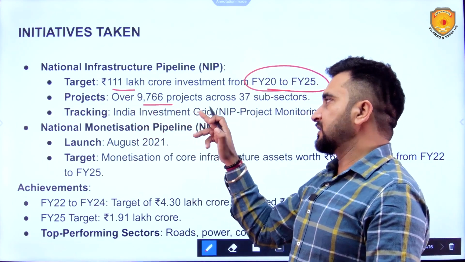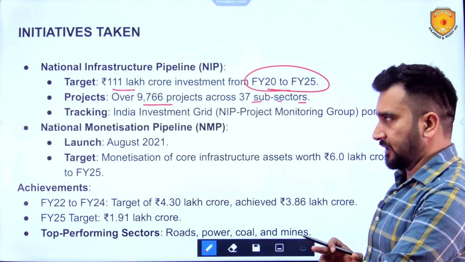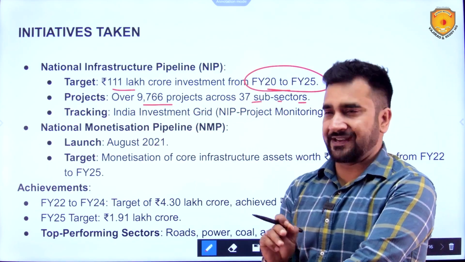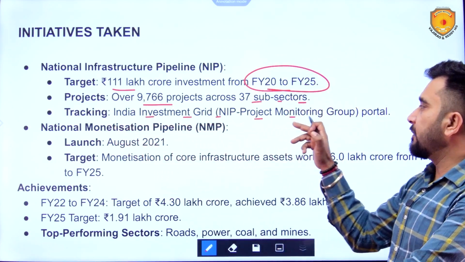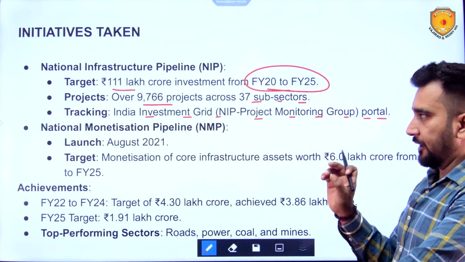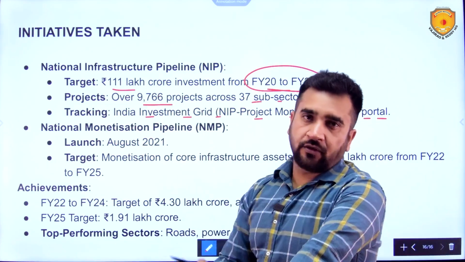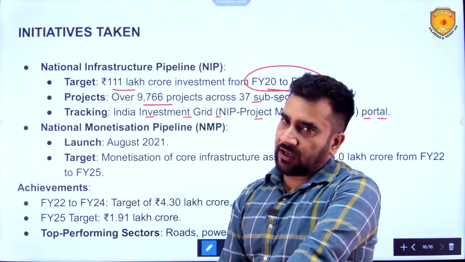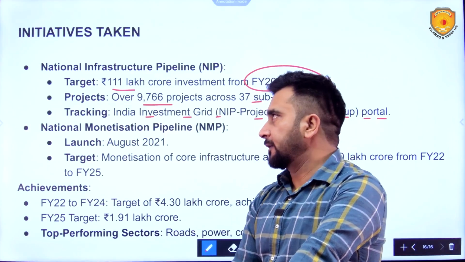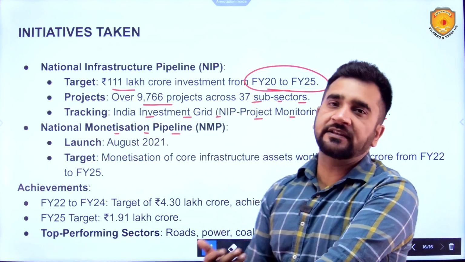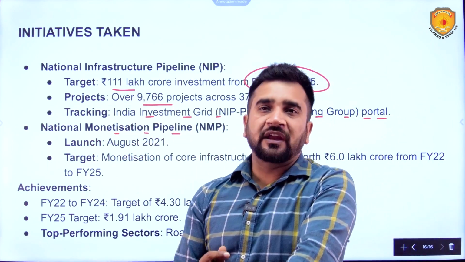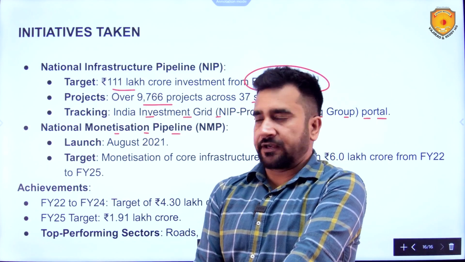Over 9766 projects across 37 subsectors are undertaken in this NIP, that is National Infrastructure Pipeline. Tracking: the India Investment Grid NIP Project Monitoring Group portal is there to track the progress on this particular pipeline. Then there is the National Monetization Pipeline. We need to monetize the non-performing infrastructure assets of the government.